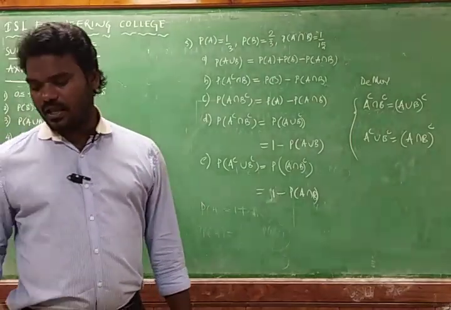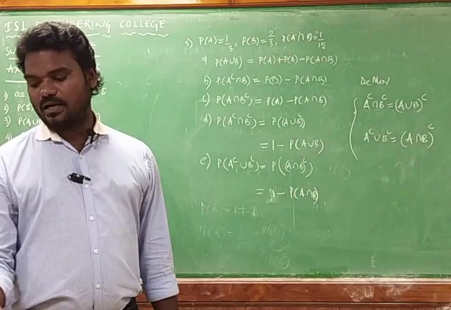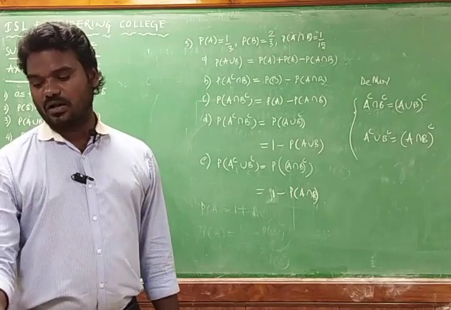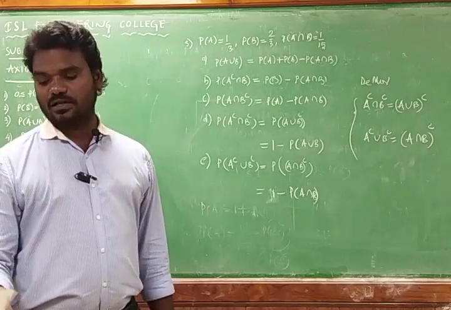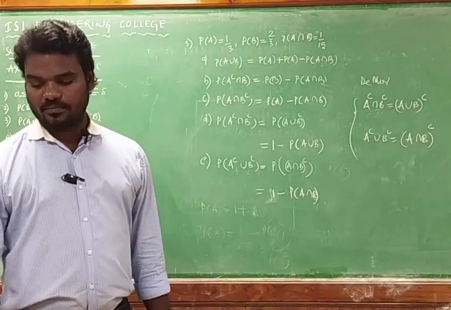Like this you can solve any problem if you remember all these theorems and axioms in probability, so that you can easily solve the given problem.